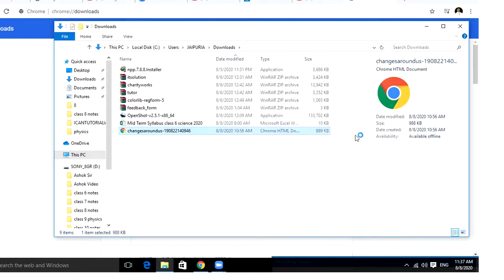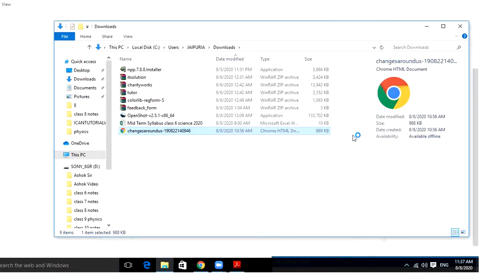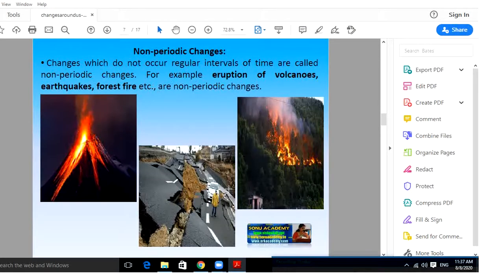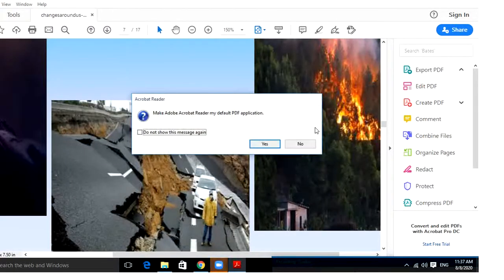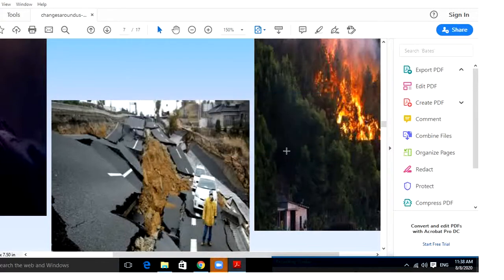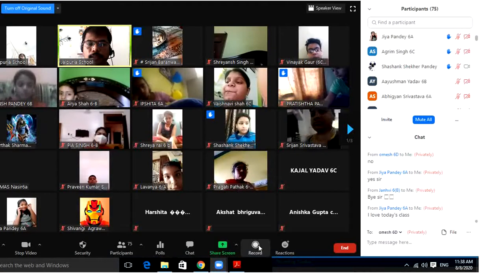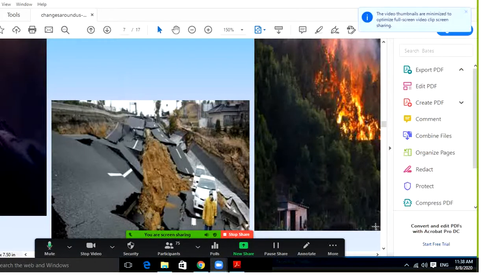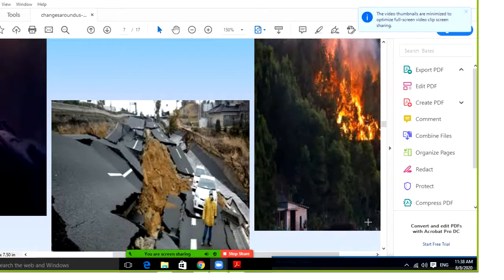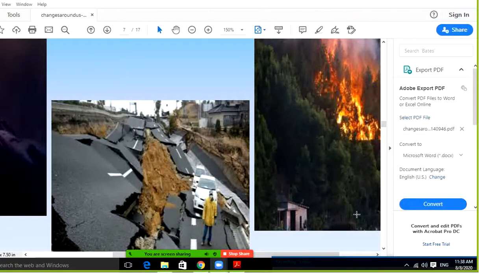So here is one thing I want to share with you all: changes which do not occur at regular intervals of time are called non-periodic changes. Some changes you have seen, like a fire in a forest. It is not always happening. You have seen yesterday there was an air crash because there was not a proper landing.